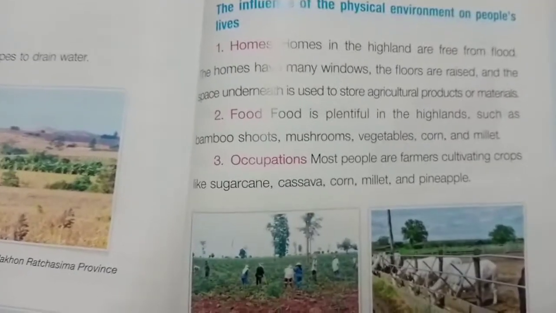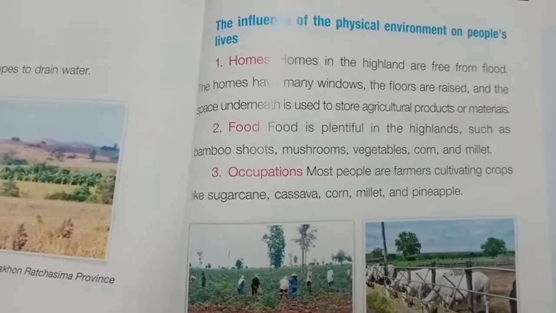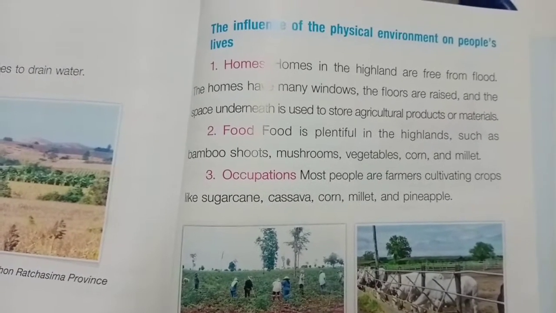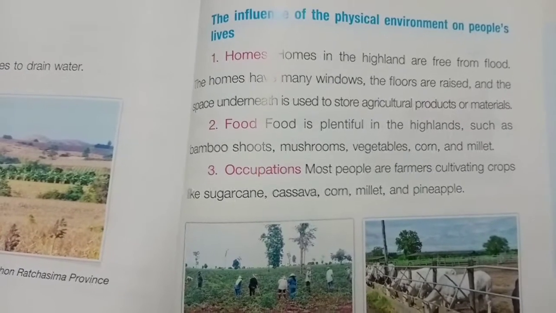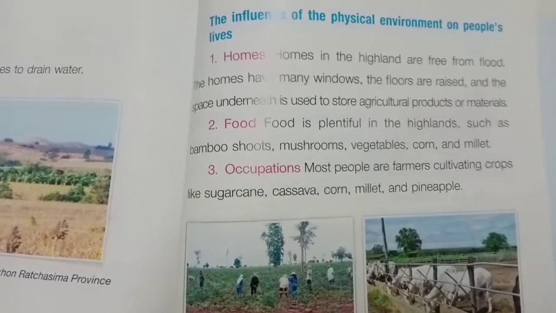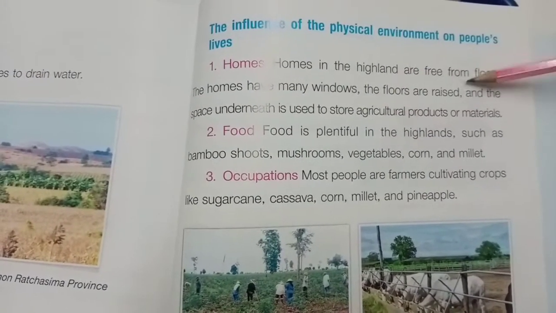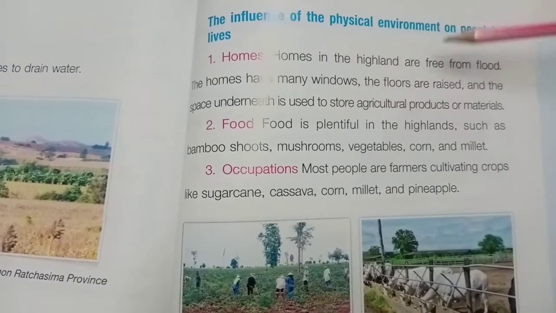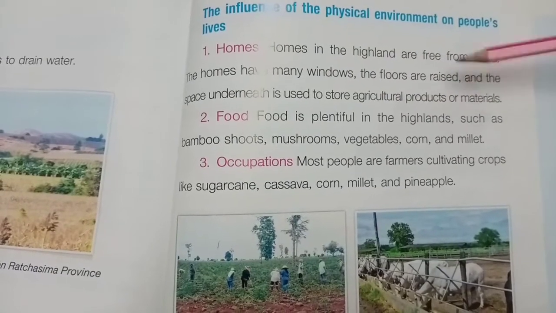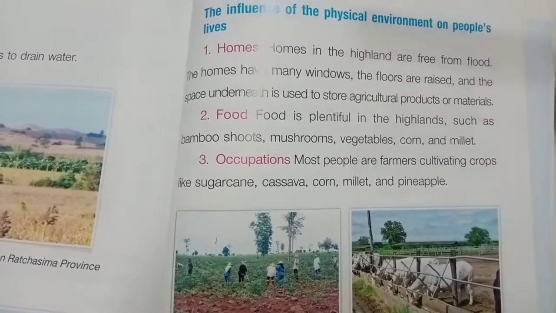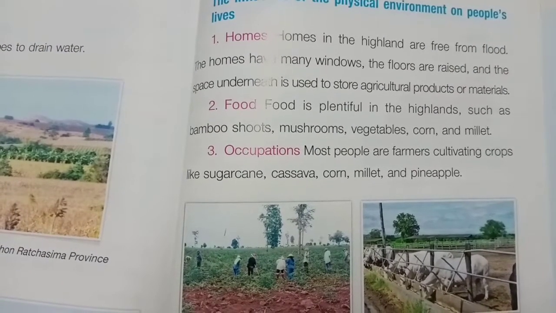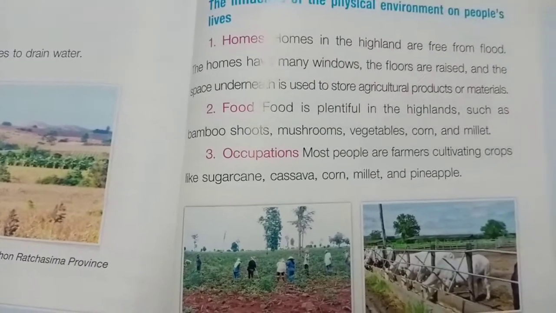It's because the soil here in Thailand is clay. If it's clay, it's really hard for the soil to absorb all the water right away. And you don't have volcanoes here, so the soil here is very different. The homes have many windows and the floors are raised, and the space underneath is used to store agricultural products or materials. So that's how their houses are there. It's like the old houses in Thailand, made of wood.